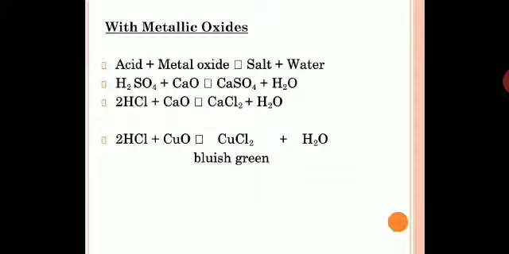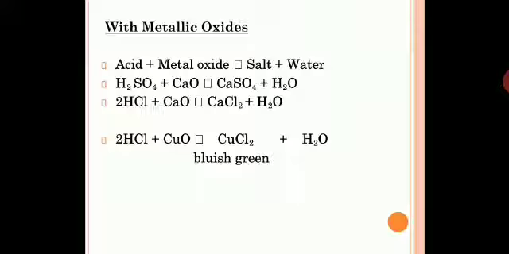Then with metallic oxides, what are metallic oxides? Those are oxides which have a metal as the positive radical. That means one of the components of the salt is a metal. Some examples: potassium oxide, sodium oxide, calcium oxide, magnesium oxide, manganese dioxide. All these are metallic oxides. And what is the general formula when they react with acid? Metal oxide plus acid will give you salt plus water. So here you can substitute some examples and see the products formed.